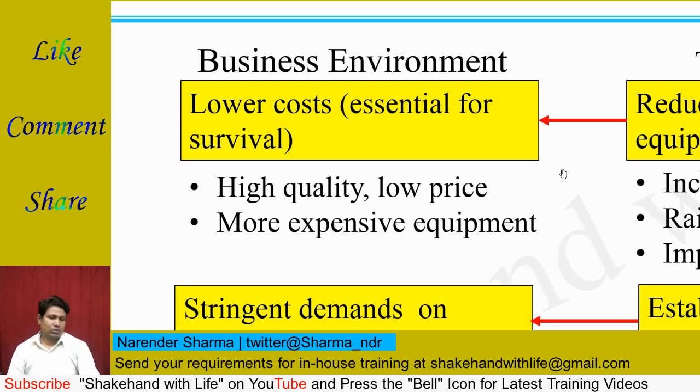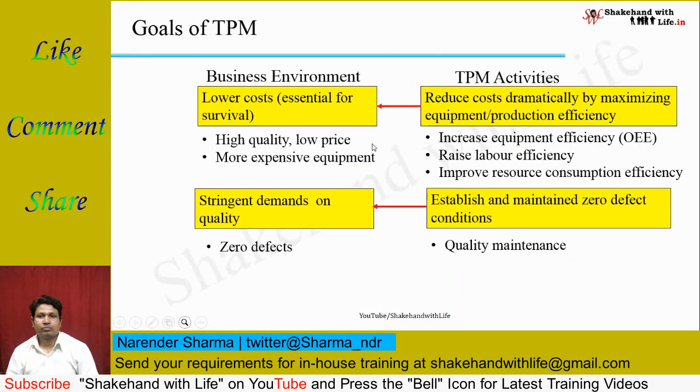So the TPM activity suggested to reduce cost dramatically by maximizing equipment or production efficiency. So the cost can be reduced by achieving the maximum equipment or production efficiency.